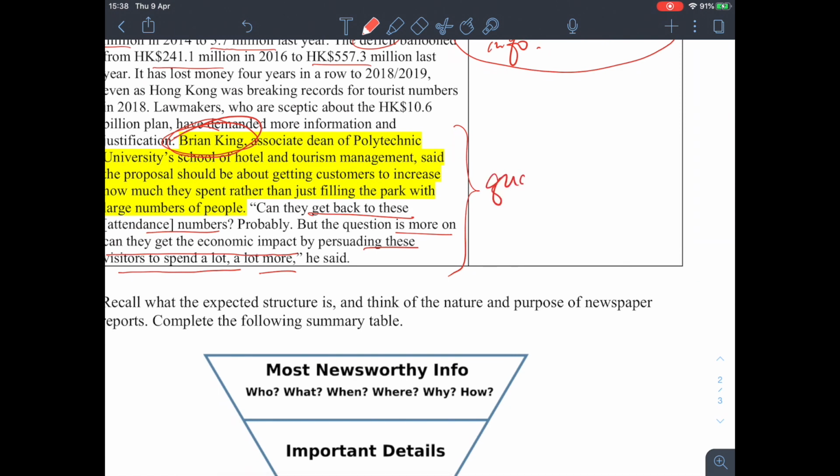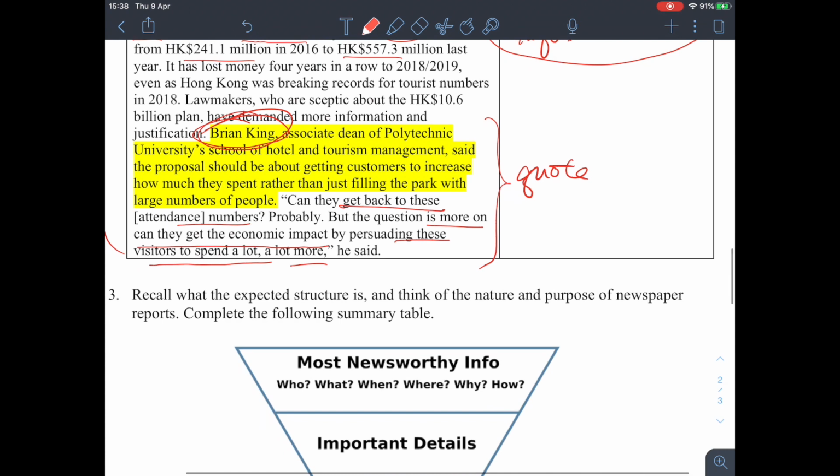So this is like a quote. Okay, so its function is to sum up the whole report, right? Okay, so we are telling the readers, oh, we're not sure whether the plan will work. Okay, so whether the plan will work or not depends on whether the visitors are willing to spend more money when they visit the park in future. Okay, so we can have a quote or we can have a question, okay, at the end of the newspaper report, okay, to sum up the whole issue. Okay, so this should be the structure of a newspaper report.